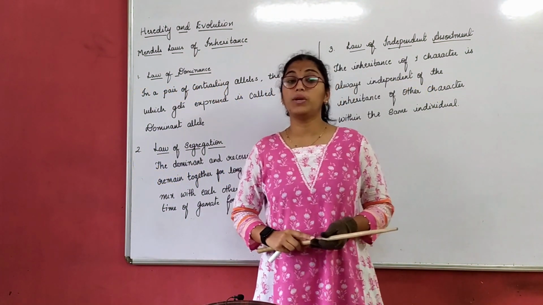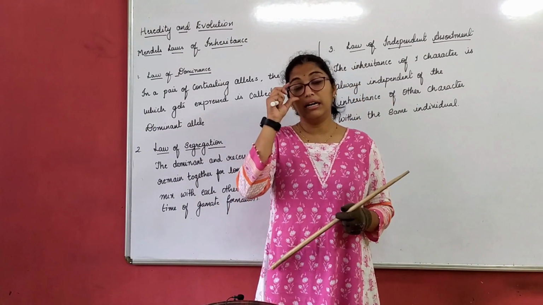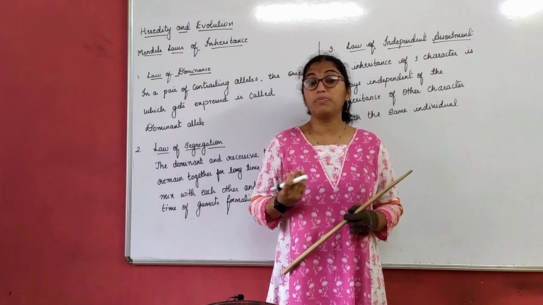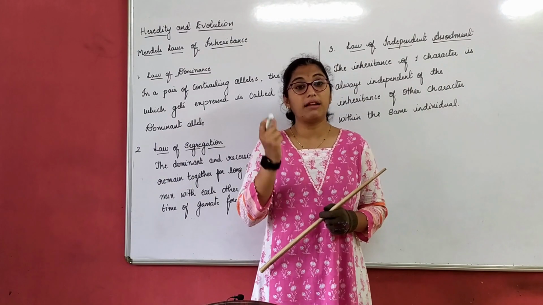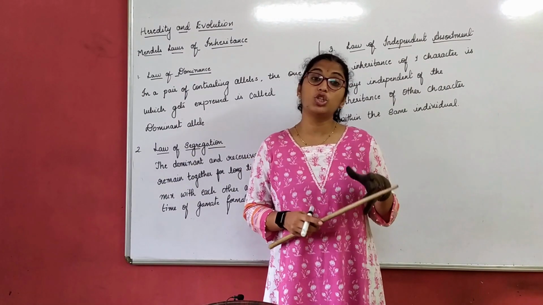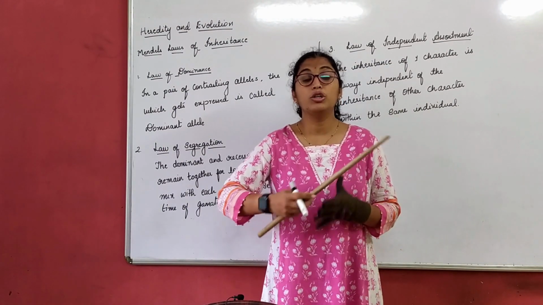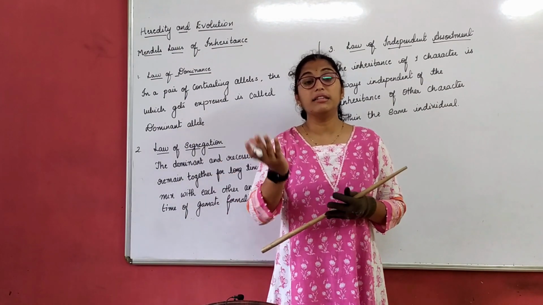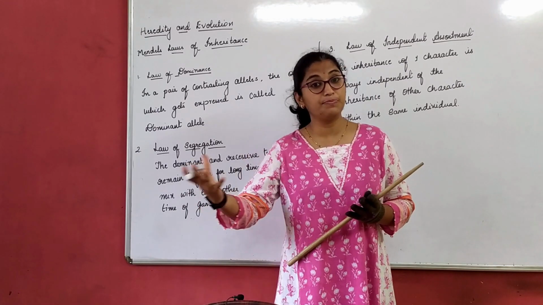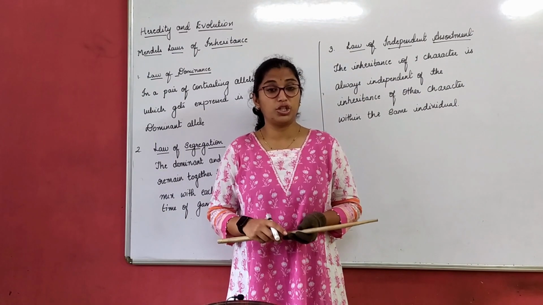In our previous class, we understood about dihybrid cross, that is how Mendel selected two characters of a pea plant. He studied the shape and the color, that is, he selected the round yellow seed and the wrinkled green seed, where we understood that round yellow is dominant and wrinkled green is recessive. So how these characters assorted among themselves and we got the offspring in the first generation as well as in the F2 generation, right?